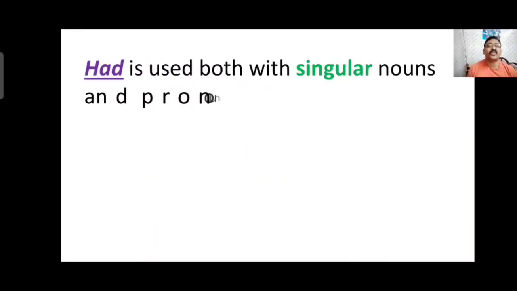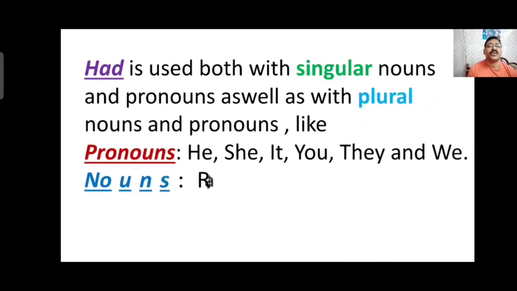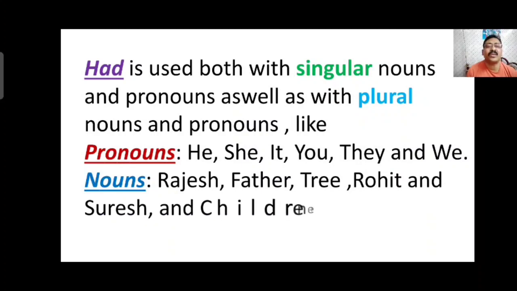Had is used with both singular nouns and plural nouns as well as with pronouns. Had is a verb which we use in both cases, singular as well as plural nouns and pronouns. You can see pronouns like he, she, it. These are three singular pronouns. You, they and we are plural pronouns.